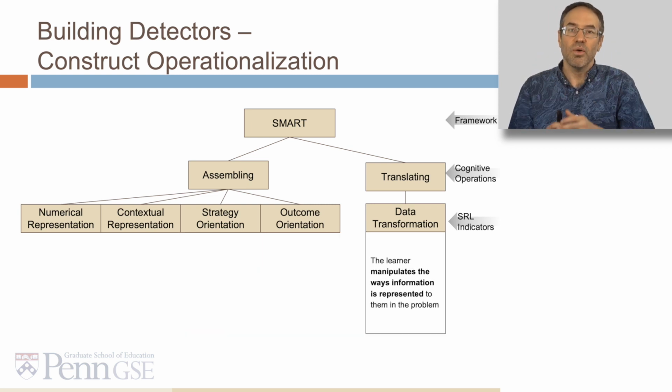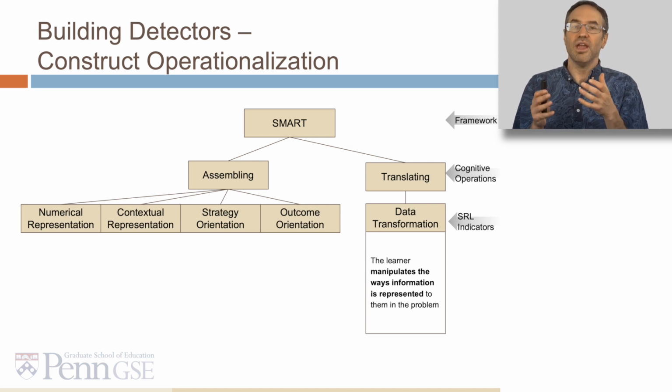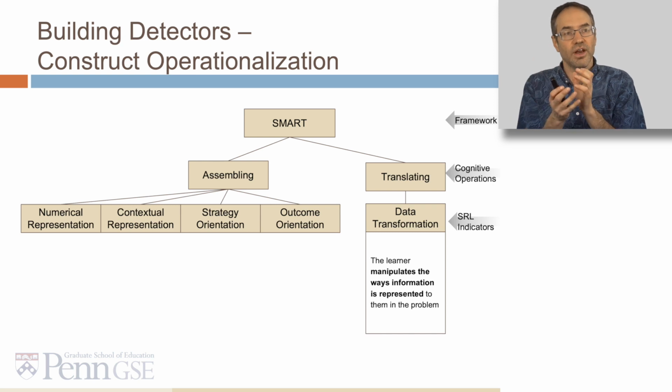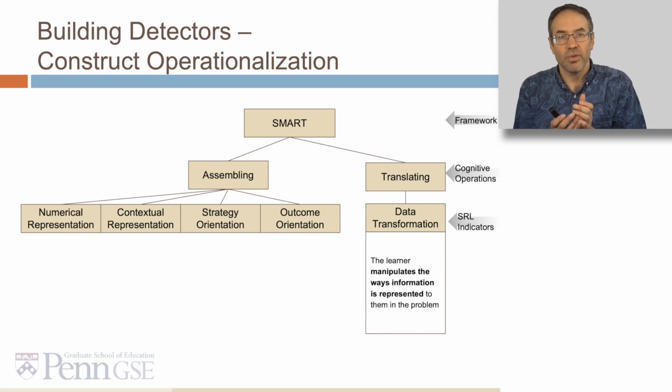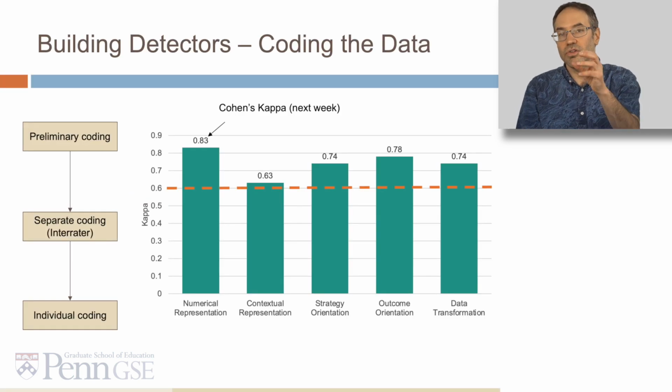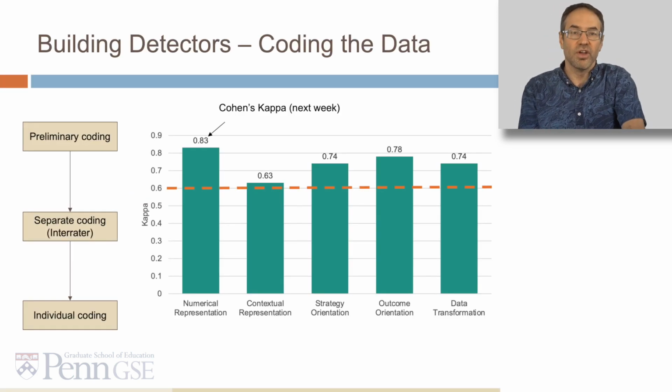In terms of translating, we looked at data transformation, which had to do with how students were engaging in transforming their data, the numerical quantities in the problem, to help them reason about the answer. Our next step was to obtain human labels as to these constructs.